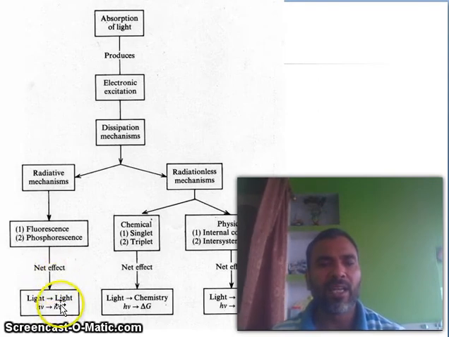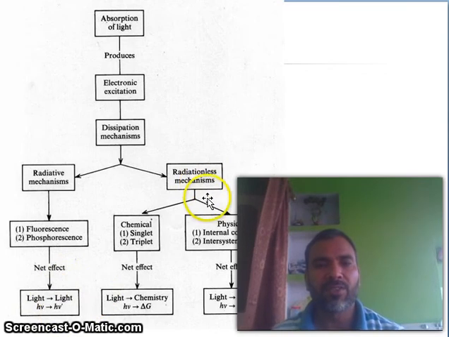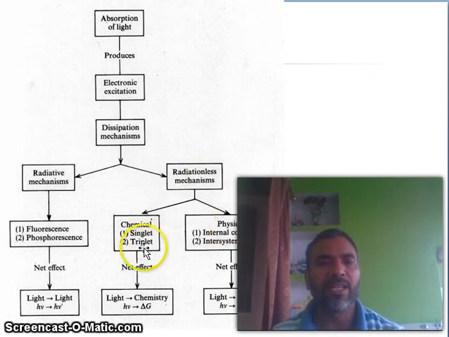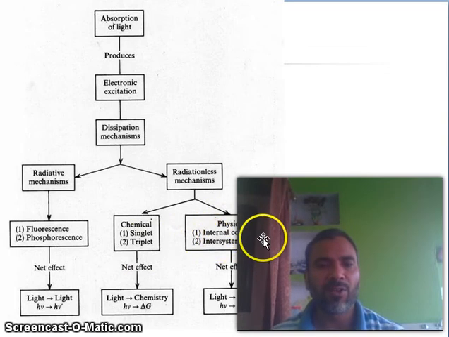Net effect, light to light, h nu to h nu prime. Now non-radiative transitions, radiationless mechanisms: there is chemical and there is physical. Chemical: singlet and triplet. Physical: internal conversion, intersystem crossing.